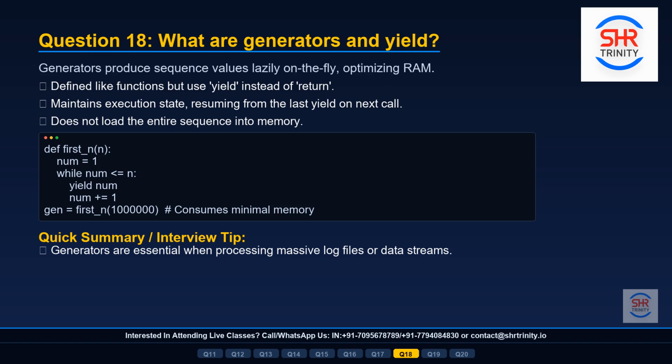Look at the code on screen. We define first_n, which yields numbers from 1 up to n. Calling first_n with 1 million does not generate all 1 million values immediately. It produces one value at a time as you request each one. This saves enormous amounts of system memory when processing massive datasets or data streams.